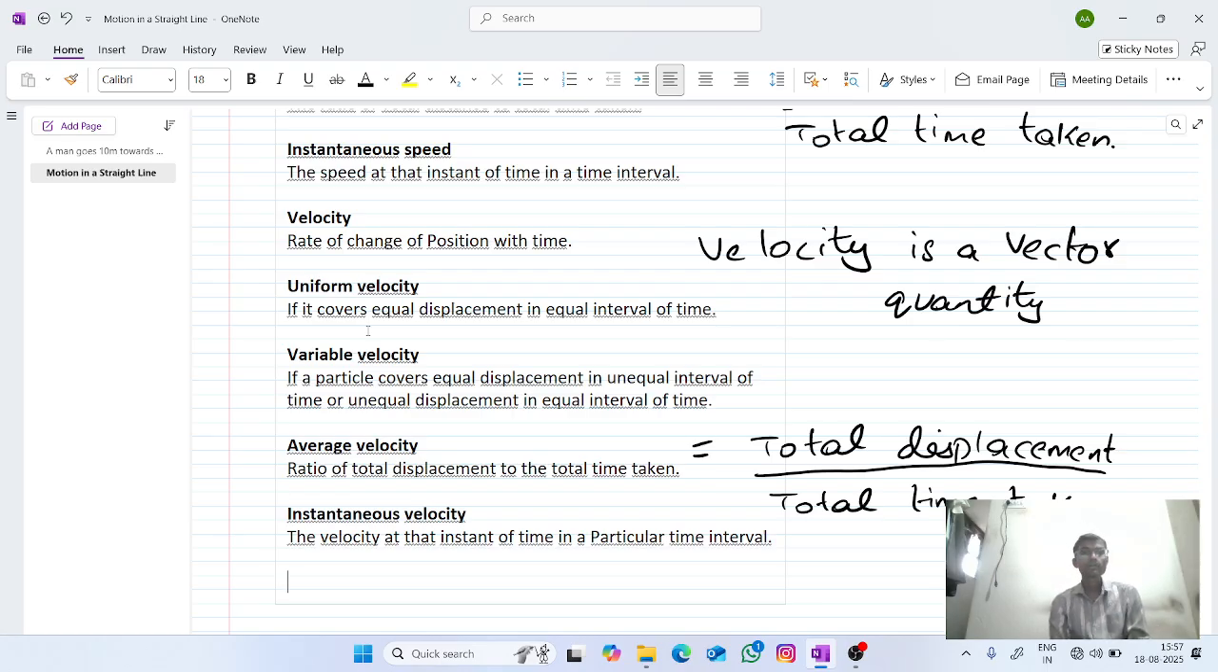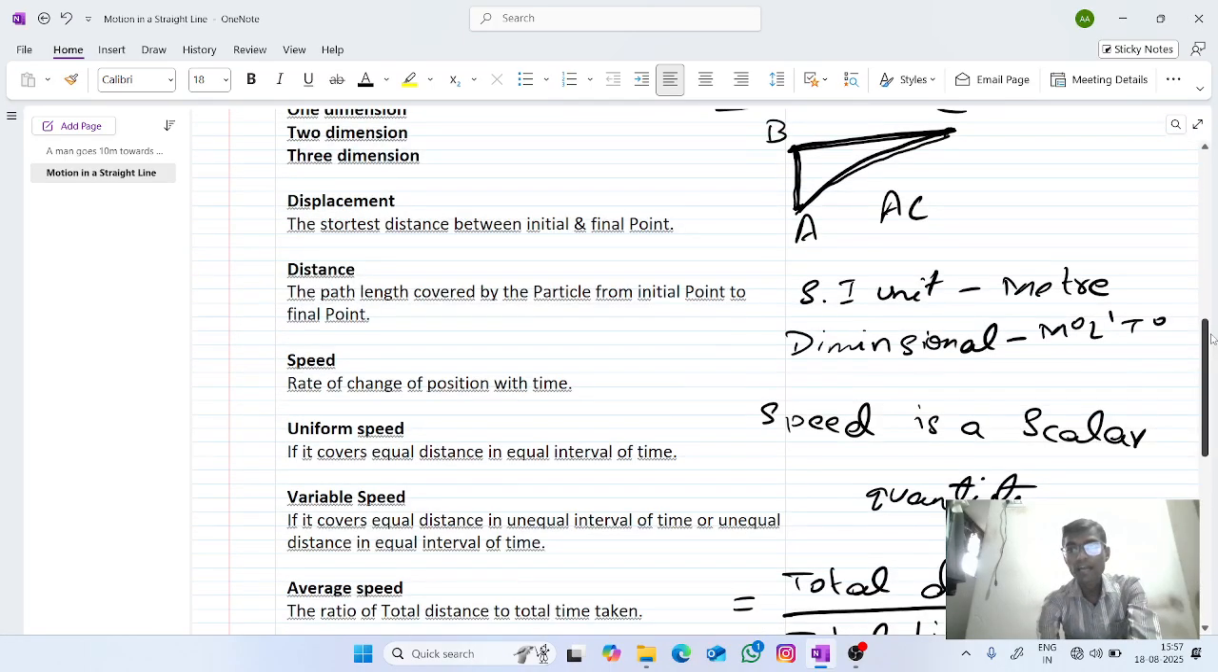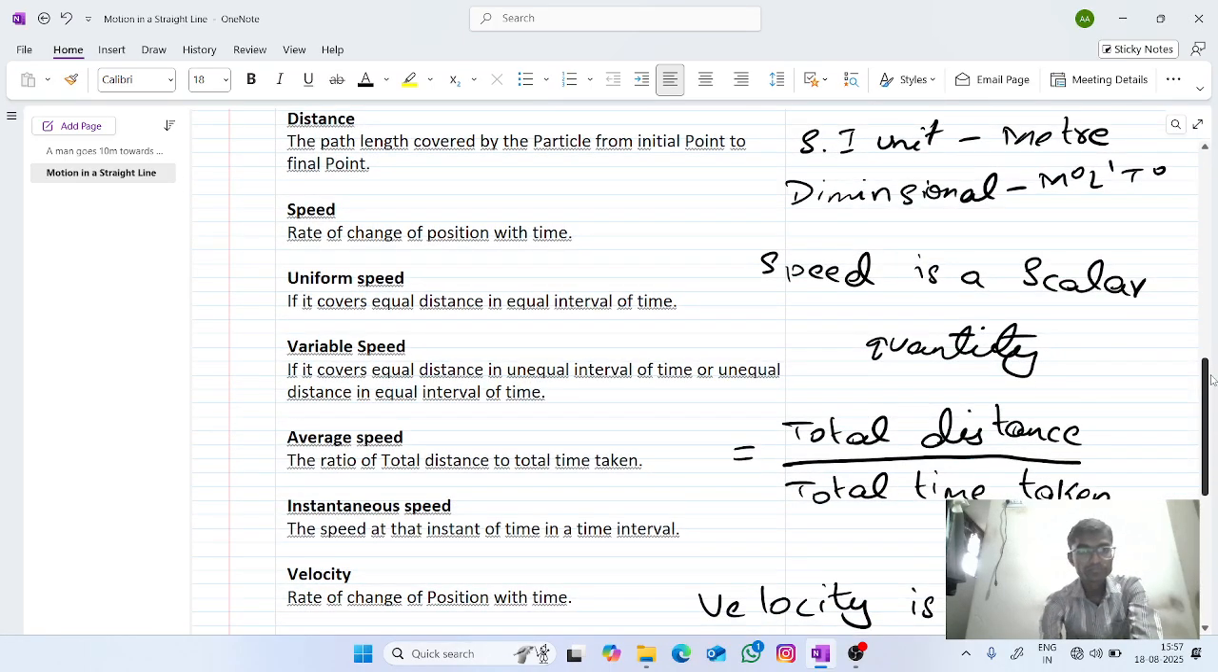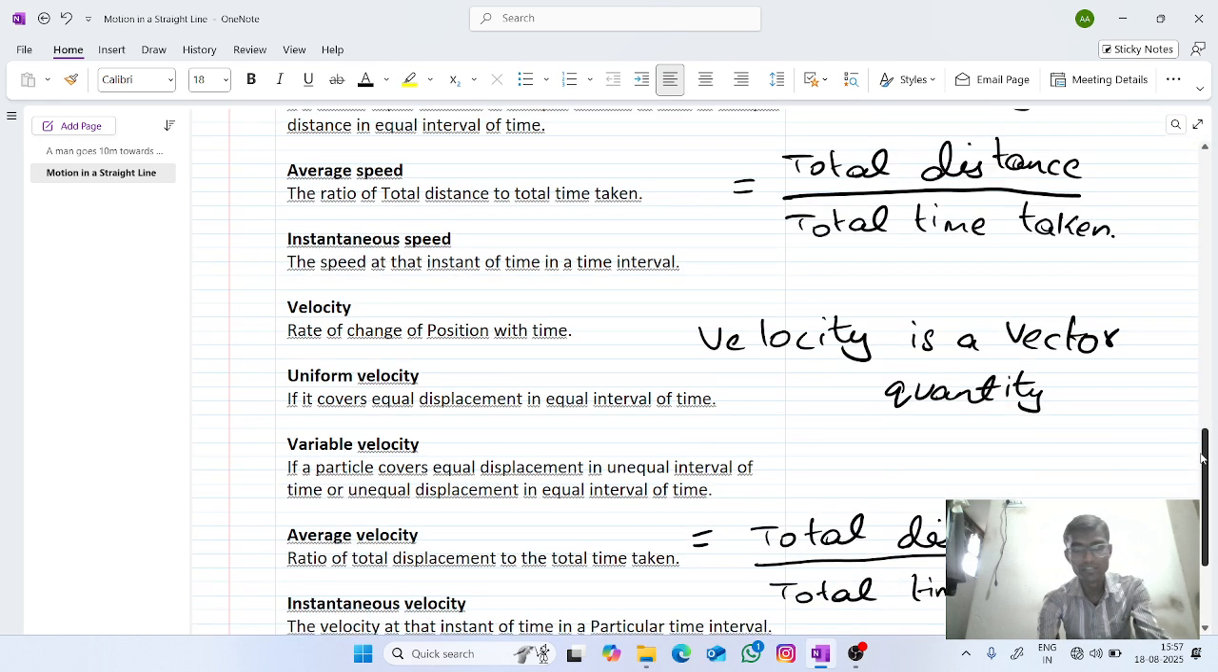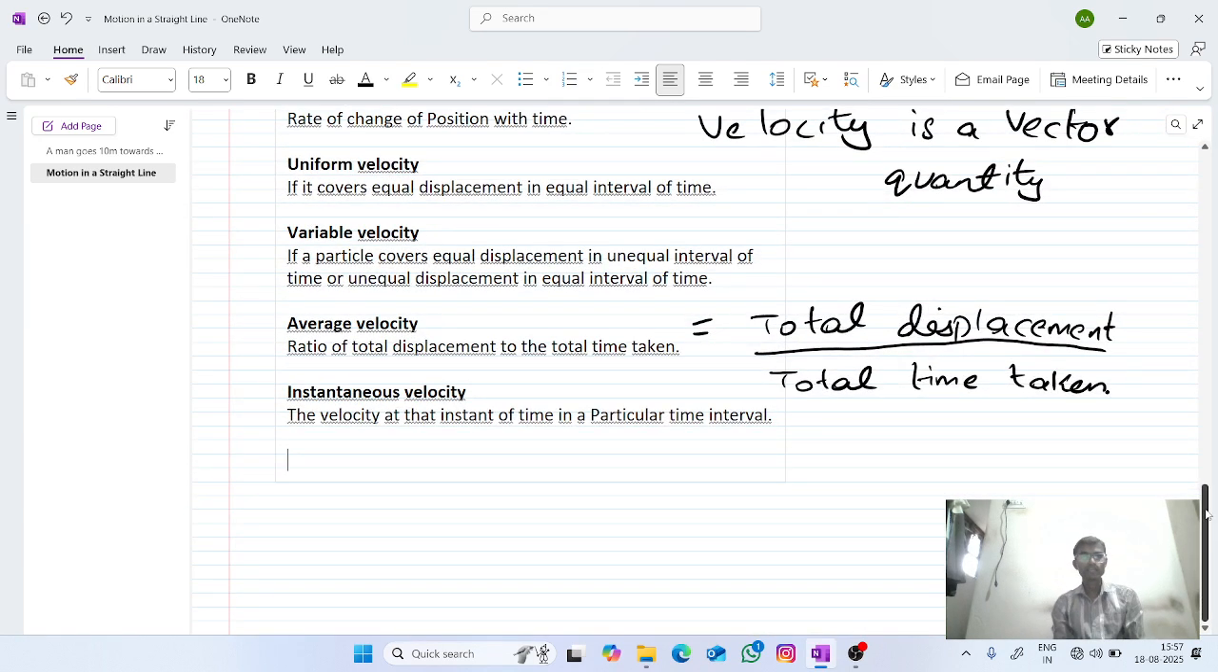Now see here, in speed it is distance, and in velocity it is displacement. The definitions are a little bit the same, but the word used in speed is distance and in velocity is displacement. So this is about speed and velocity.